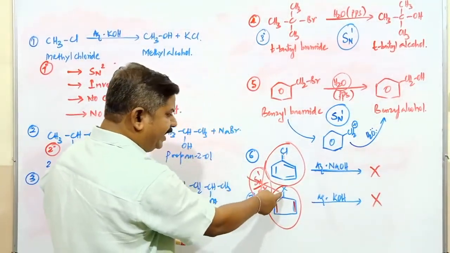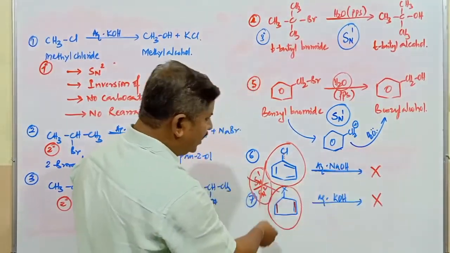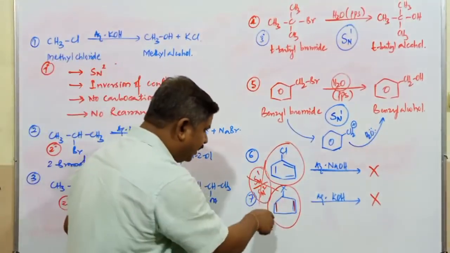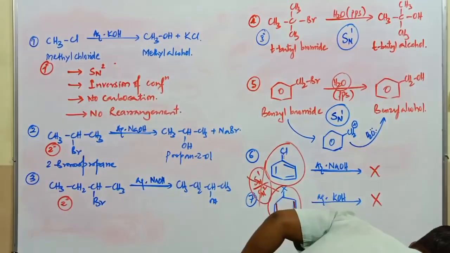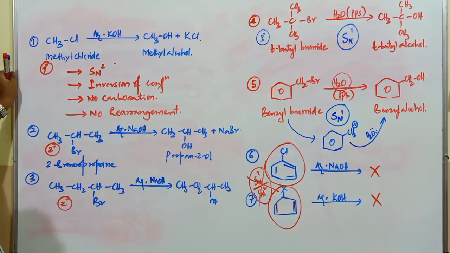You take any type of halogen, whether chlorine, bromine, iodine, any type of halogen you can consider. So here there is no formation of any type of product, students, because these are the two molecules which do not undergo SN1 or SN2 mechanism. So this is the process of conversion of alkyl halides into respective alcohols, preparation of alcohol from alkyl halides.